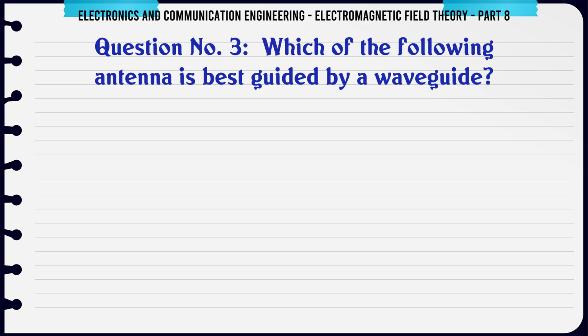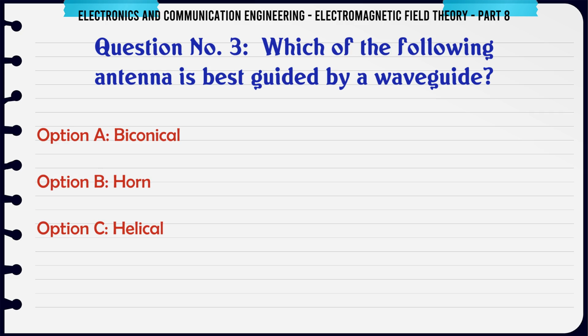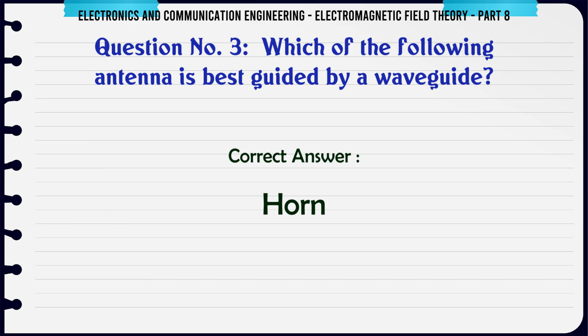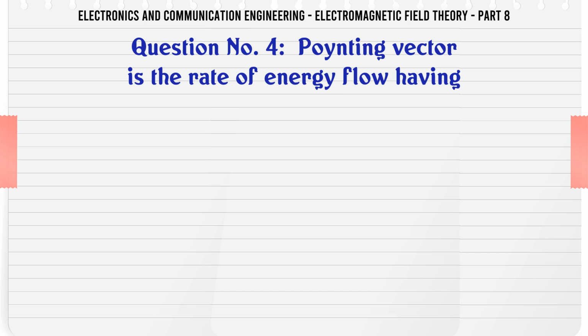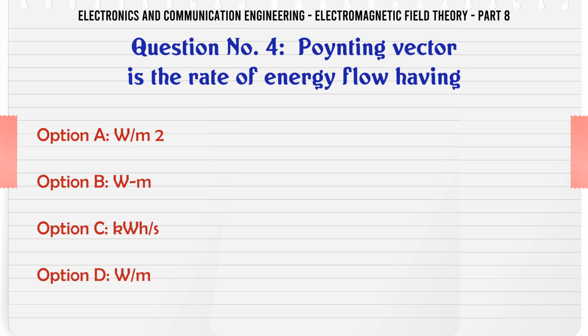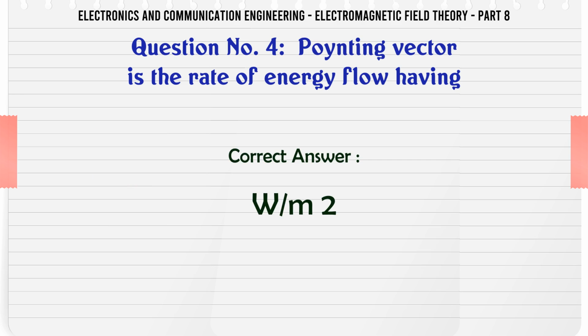Which of the following antenna is best guided by a waveguide? A. Biconical, B. Horn, C. Helical, D. Dish. The correct answer is horn. Poynting vector is the rate of energy flow having A. W/m2, B. W/m, C. kWhs, D. W. The correct answer is W/m2.